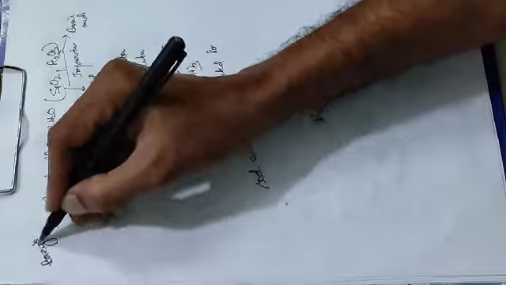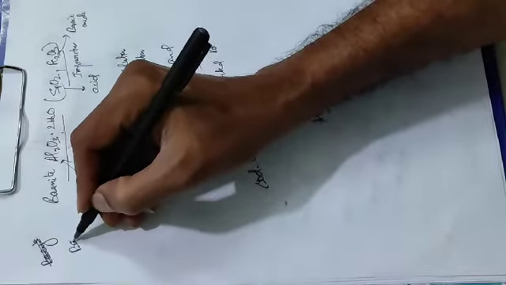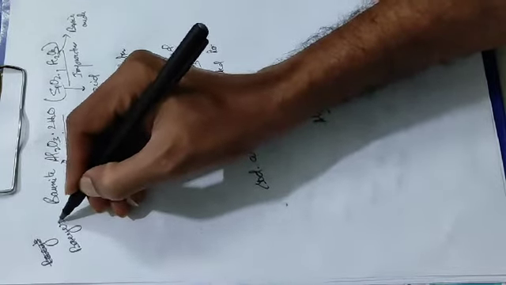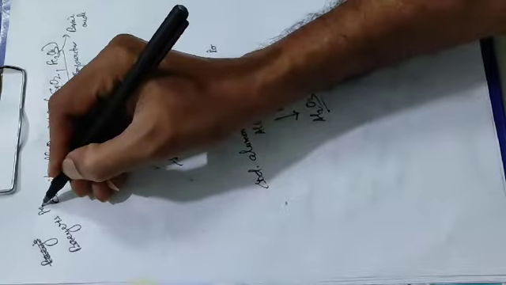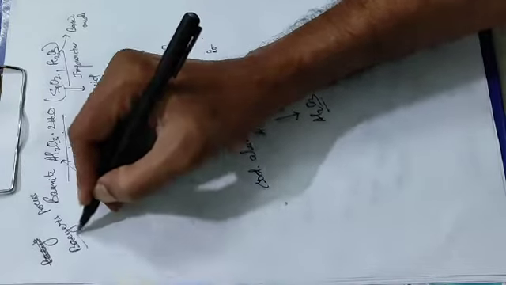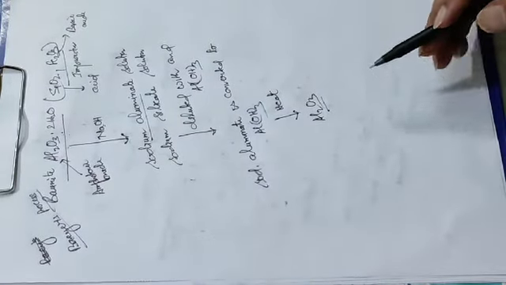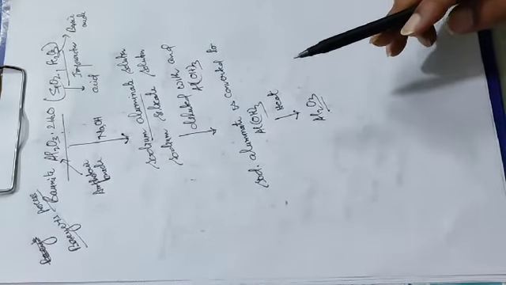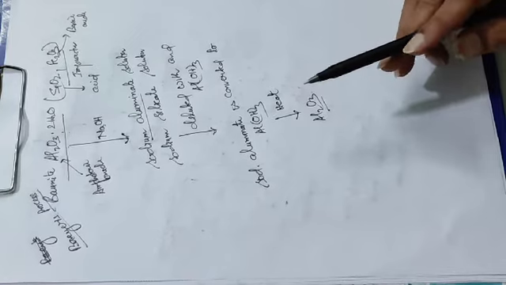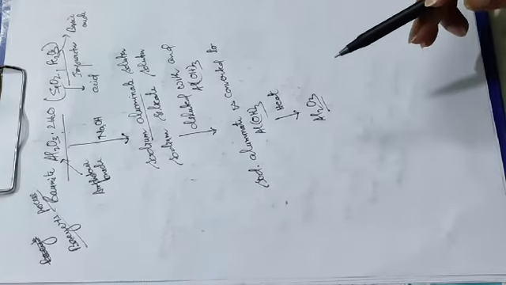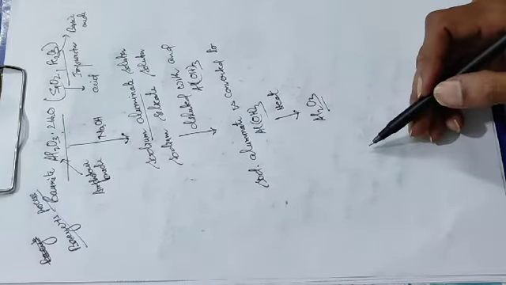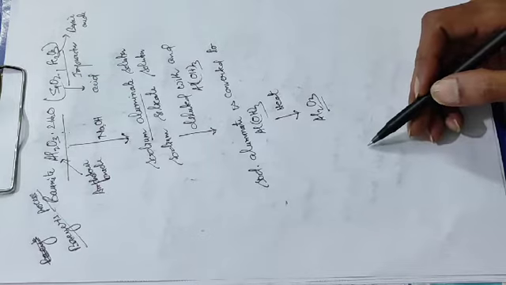In the metallurgy of aluminium you will study it in detail. So when we apply the chemical method for concentration of bauxite, the name of the method is Bayer's process. So chemical method, leaching, Bayer's process.